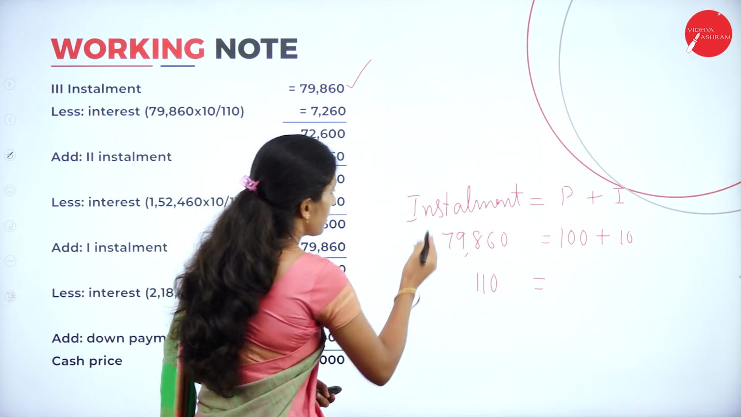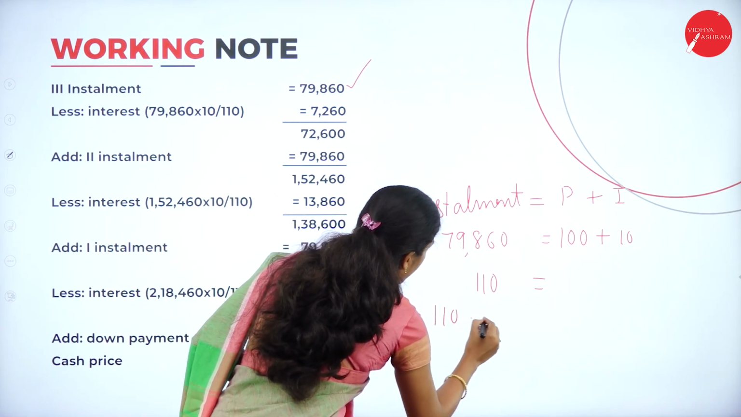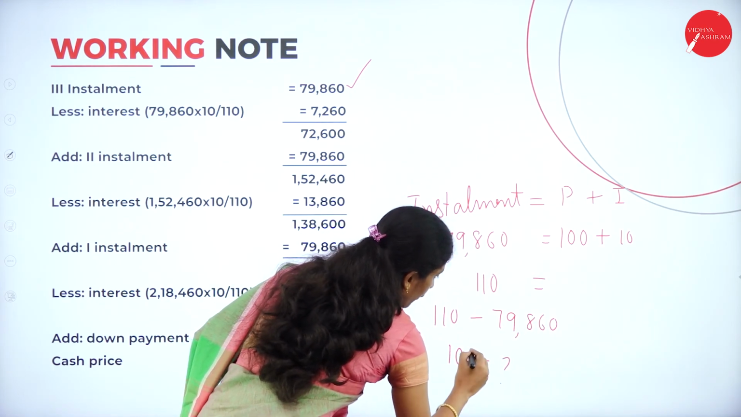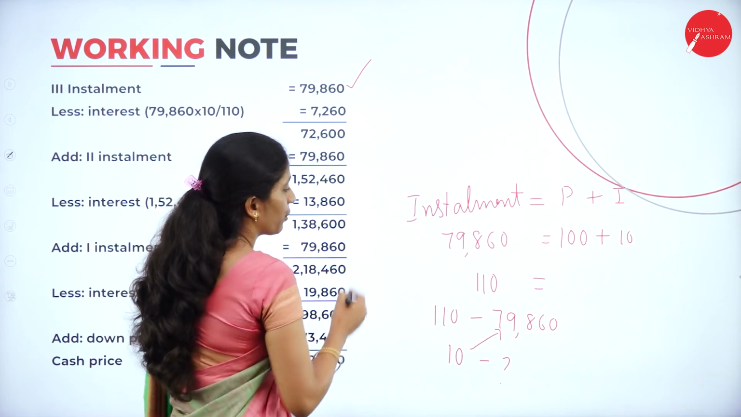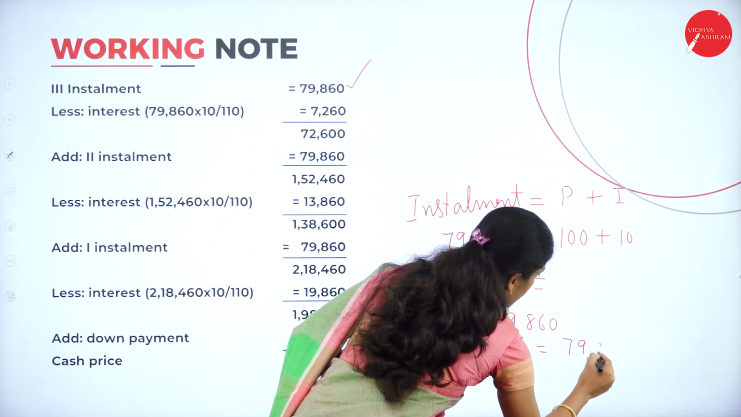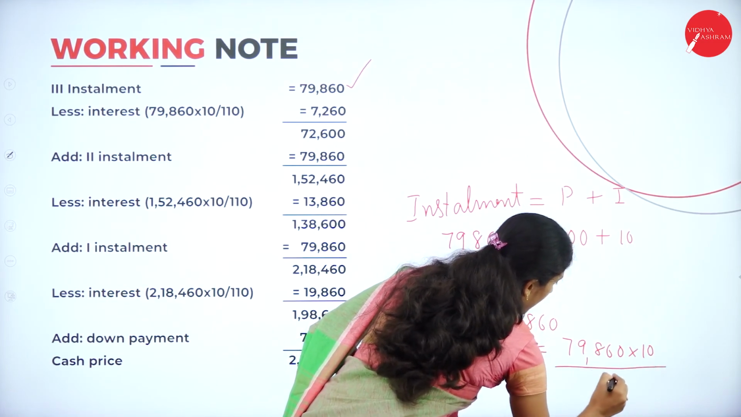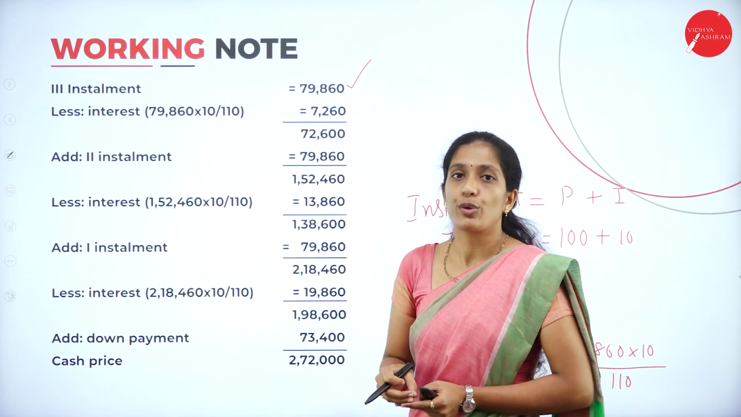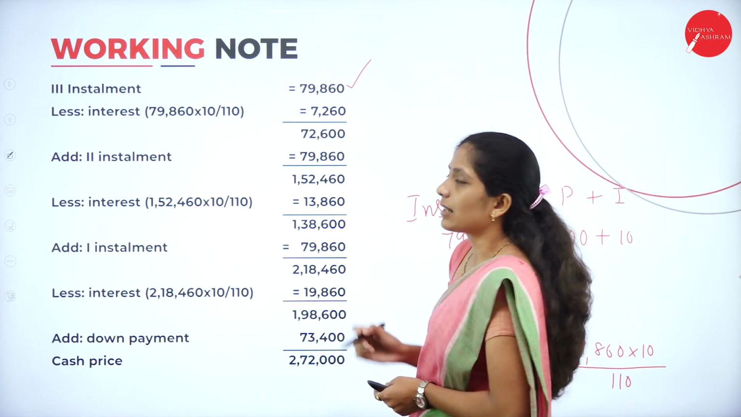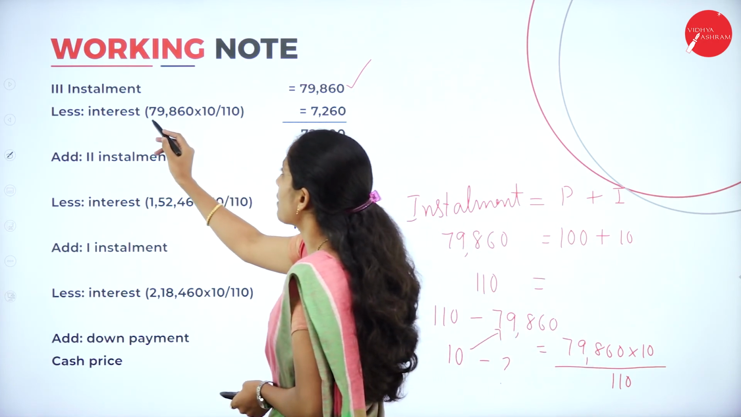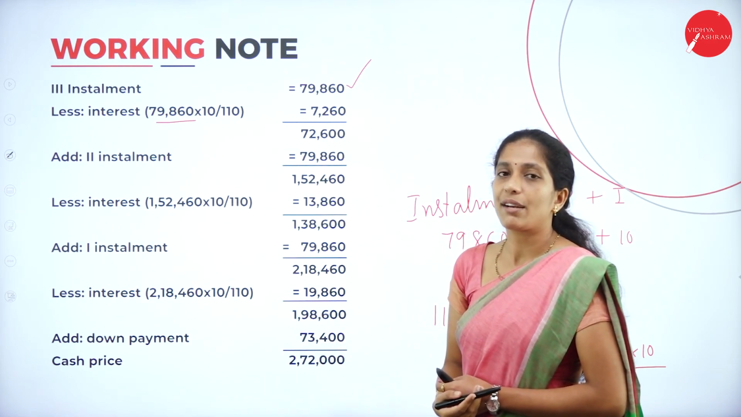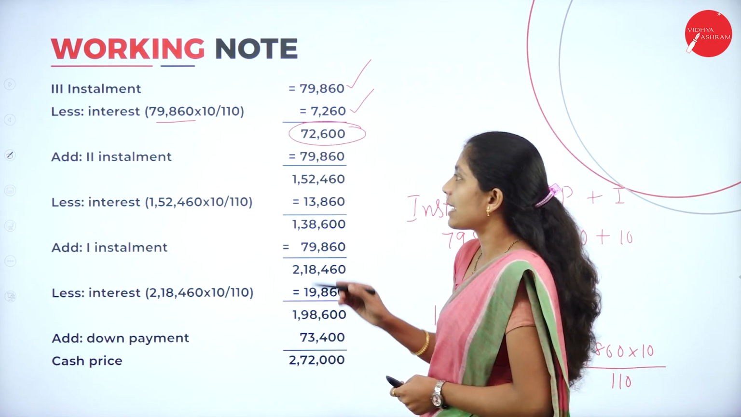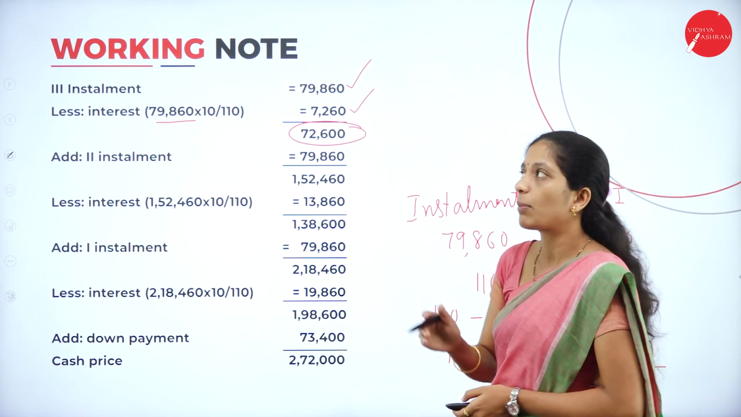Now how to calculate interest? Cross multiply. For 110, it is 79,860, that is the installment amount. So 10% is interest. For 10%, how much is the interest? So how to calculate? 79,860 into 10 divided by 110. This is how we calculate the interest, if it is inclusive of interest. So third installment 79,860 less interest, that is 79,860 into 10 divided by 110, so we get 7,260. Deduct this, and we get 72,600. Add the second installment. Each installment they are going to pay how much?